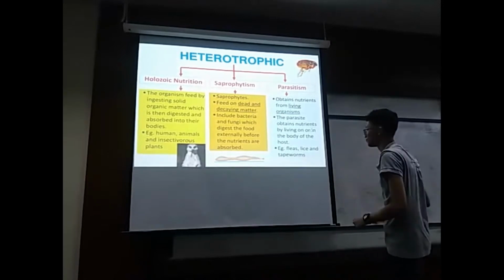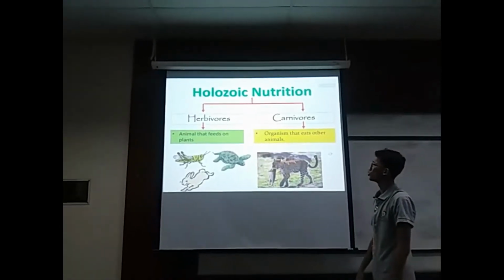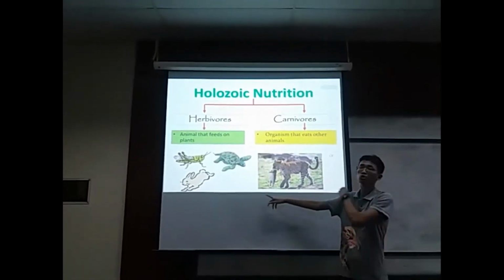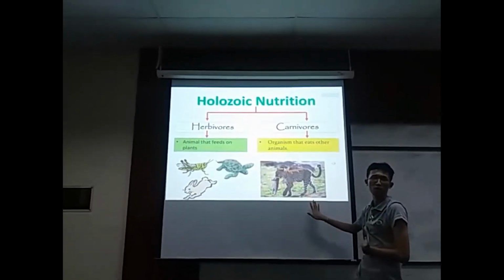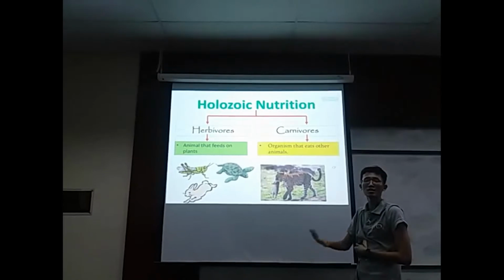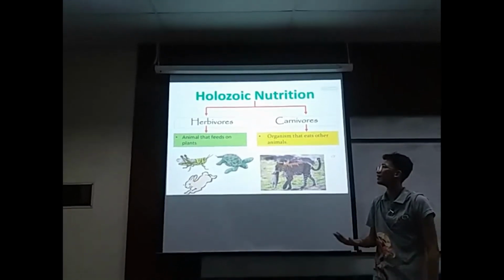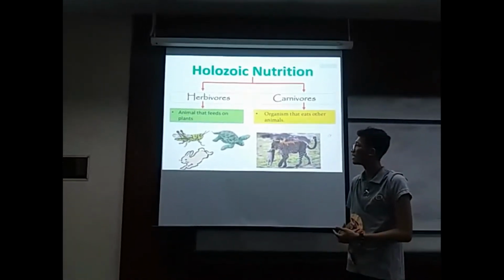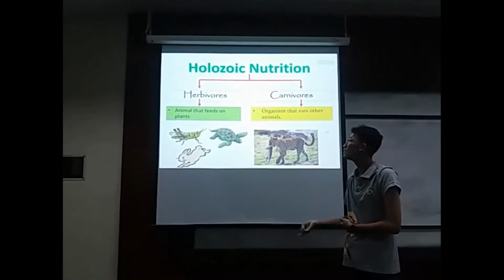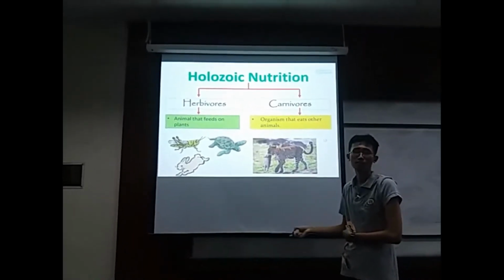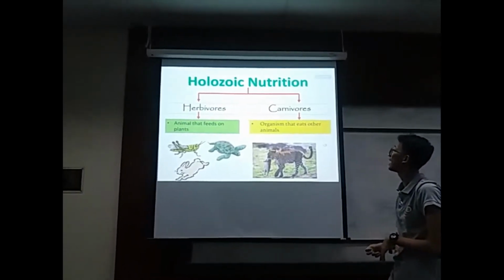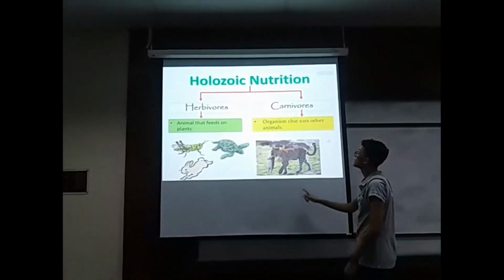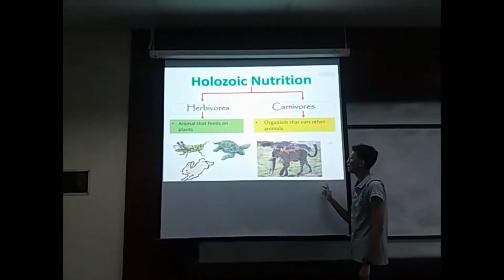Holozoic nutrition is further divided into groups. The first one is herbivore and the second is carnivore. We know that a herbivore is an organism that feeds on plants. For example, grasshopper, tortoise and rabbit. They feed on plants. The second one is carnivore, which means an organism that feeds on other animals.